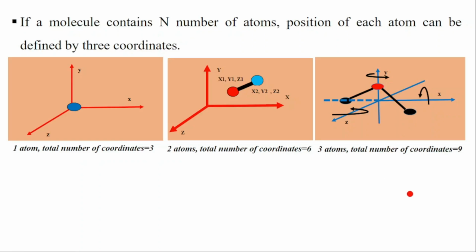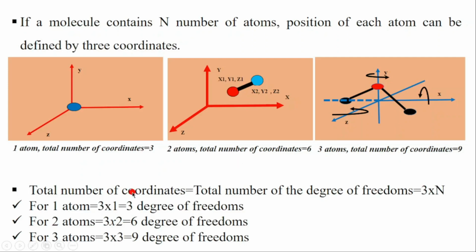The total number of degrees of freedom is equal to the number of independent coordinates. The total number of coordinates I was explaining is equal to the total number of degrees of freedom, which is 3 times the number of atoms. For example, if we have one atom, the degrees of freedom will be 3 times 1, which is equal to 3 degrees of freedom.